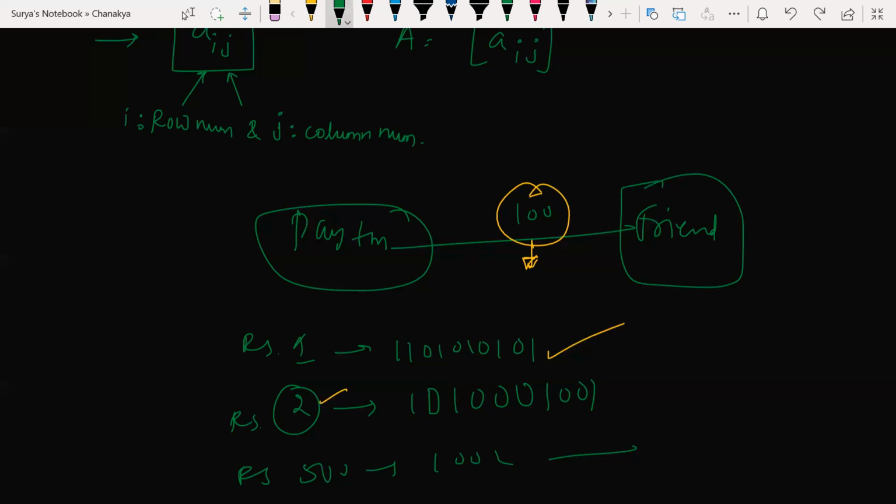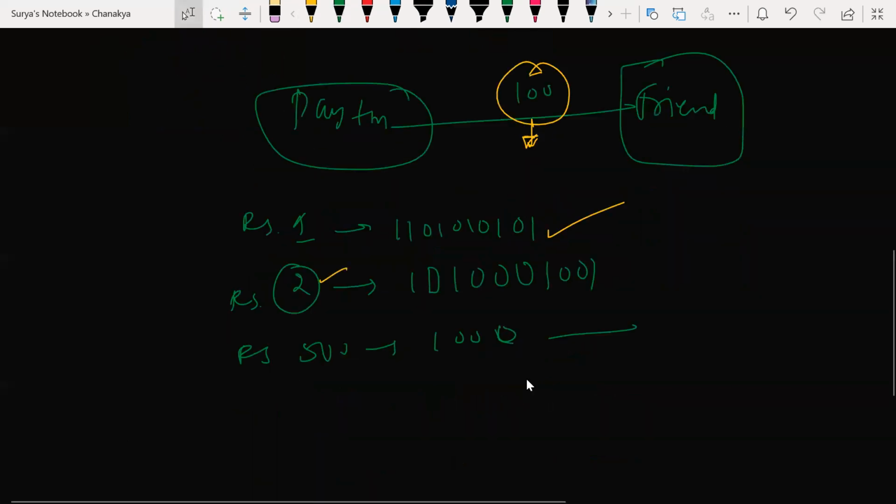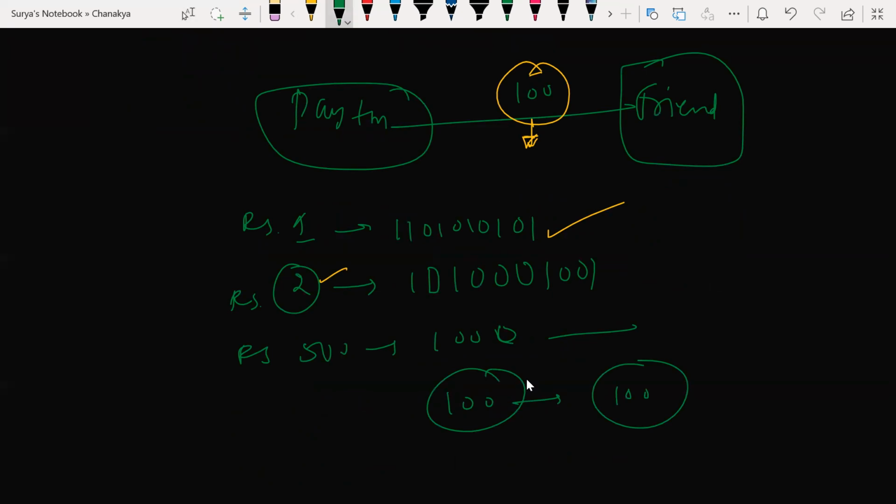Because beta, if I show 100 rupees, if I show only the code as 100 rupees, everyone will hack your account and steal your amount, right? Am I correct? Yes, sir. Someone can easily steal your amount. There are many thieves who are always trying to hack someone's account and steal the amount from their bank account. So if I send 1 lakh rupees and the code is just 1 lakh, he will definitely steal your amount. Why? Because he knows you are sending 1 lakh.